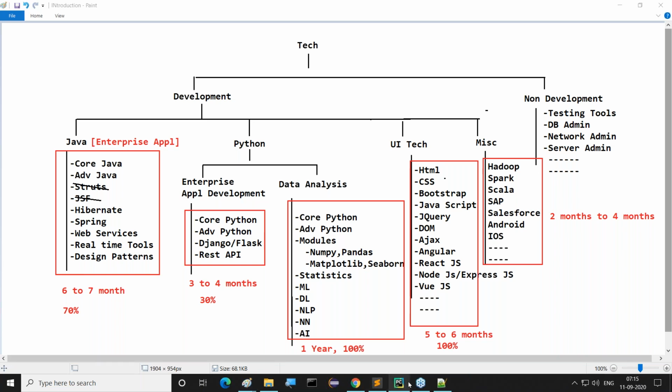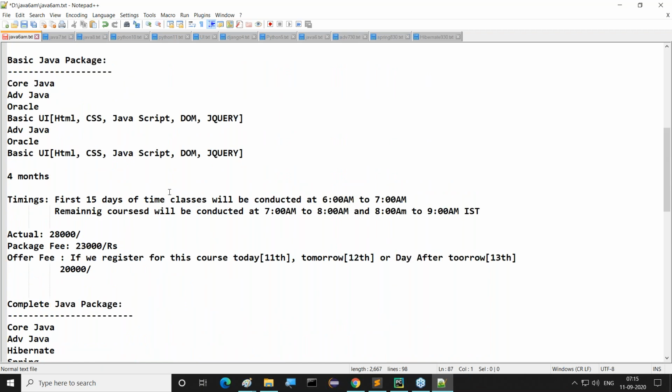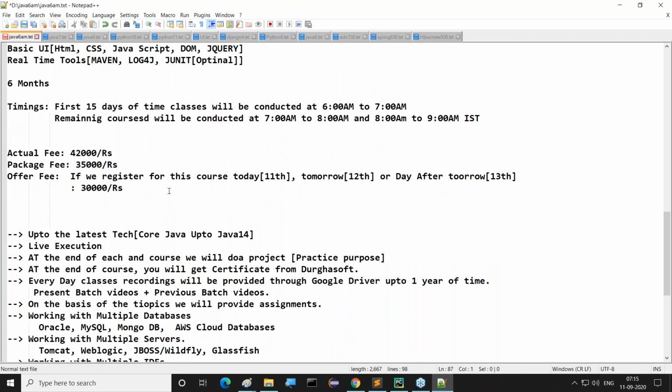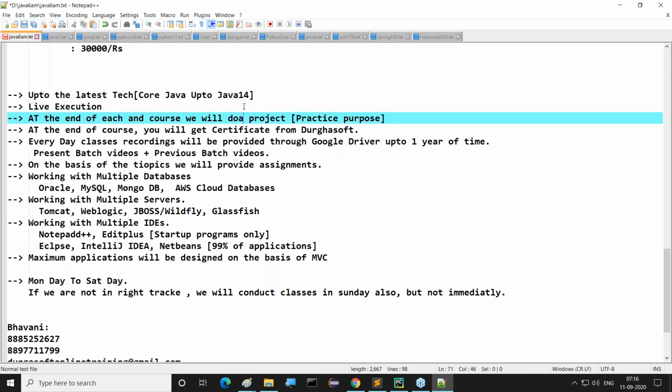Definitely, we'll provide program assignments on the basis of the technology and the topics. Topic-wise assignments will be provided.